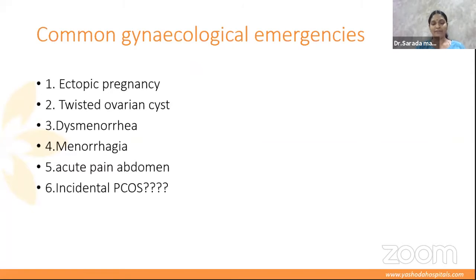So we thought we'll just broadly discuss your common things. Most of you must be coming across ectopic pregnancy, twisted ovarian cyst, dysmenorrhea, menorrhagia, acute pain abdomen. So we get references for all these things, and we'll discuss them in detail.